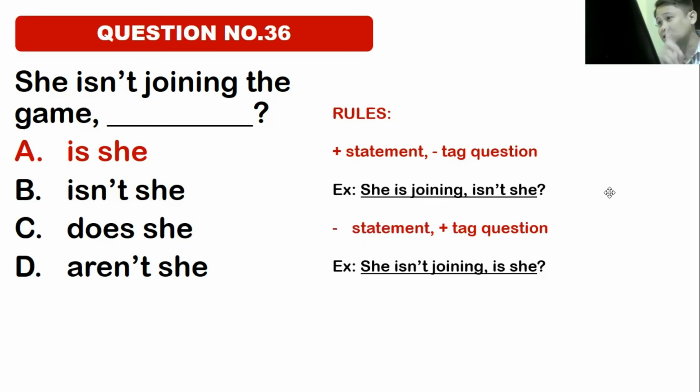She isn't joining. That is a negative statement. So the tag question should be positive. Is she? So in the question here, she isn't joining the game. So this is a negative statement, so the tag question should be in the positive form. She isn't joining, is she? So the correct answer is letter A.